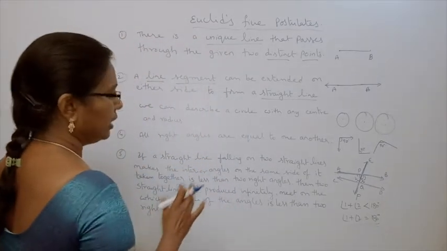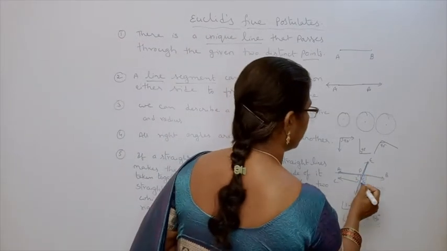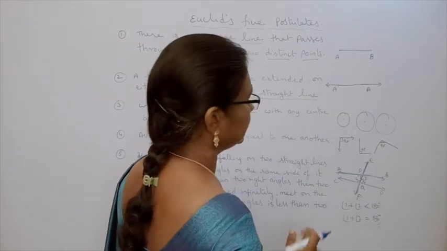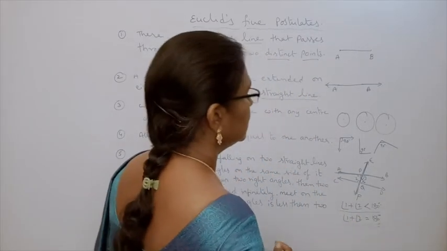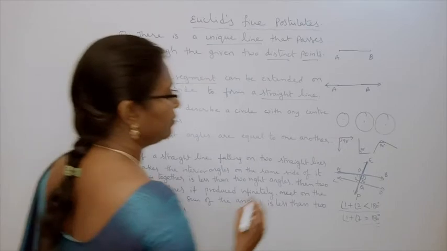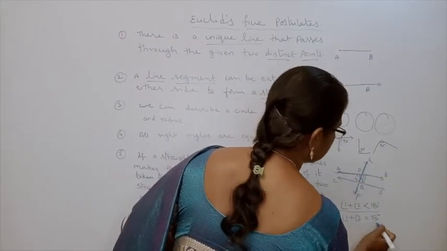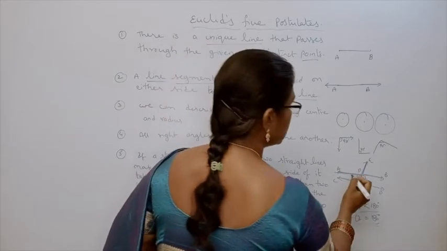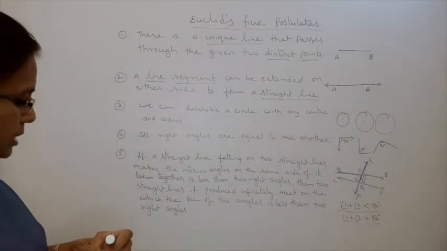Fifth one, what? If a straight line falls on two straight lines, meaning it intersects them at two points, and the interior angles on the same side are less than 180, they will meet somewhere. But if the interior angles on the same side add up to 180, they never meet. Those two lines will become parallel. That is the Euclid's postulates.